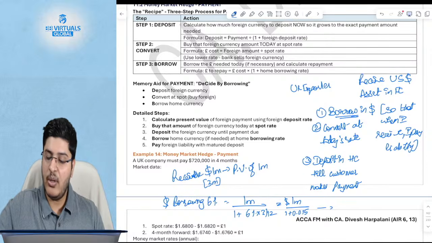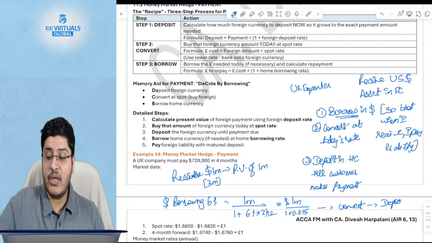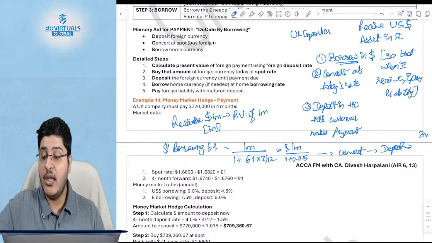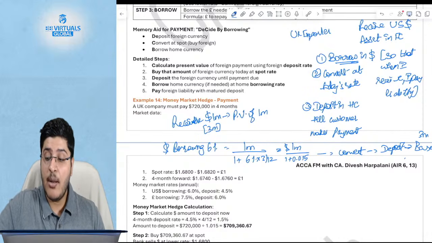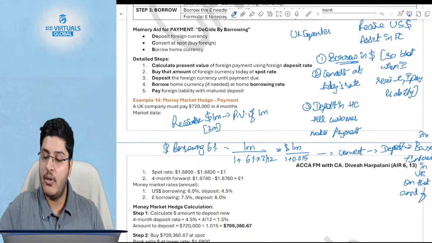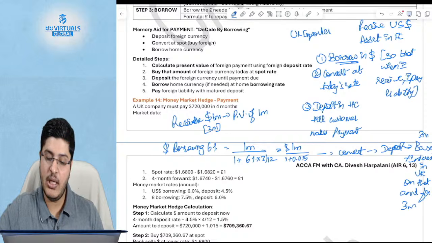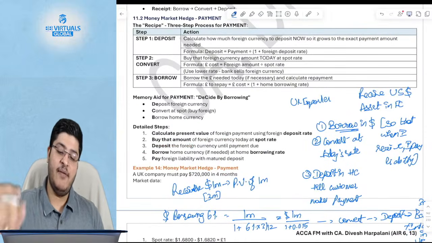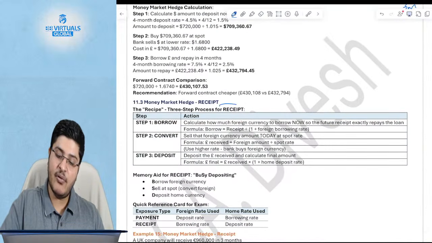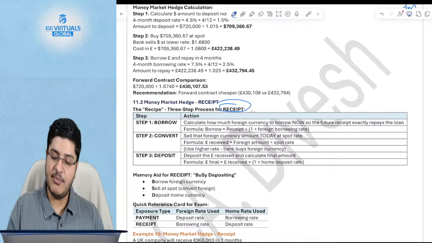Once you've borrowed, you will convert at spot, you will deposit. And what is the amount that you will get in 3 months? The 3 months forward amount will be effectively your base amount plus the interest that you will earn in UK on that amount for 3 months. Okay. How do you remember if you have to borrow or deposit? Always remember that if you have to receive, then your memory aid is busy depositing.